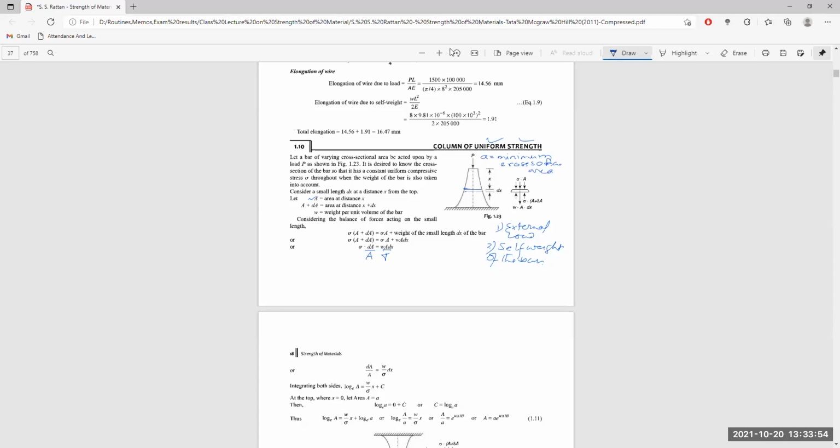So it becomes log A to the base e is equal to 0 plus C. So C is equal to log A to the base e itself.